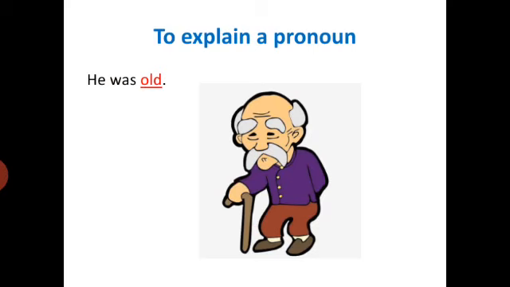To explain a pronoun: He was old. We know what a pronoun is. In our previous lecture, we studied in detail about pronouns. He is a pronoun. So here old is an adjective and it is modifying and explaining the pronoun he. He was old. He was an old man. Okay. So old is an adjective here.